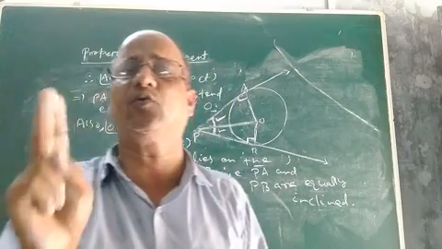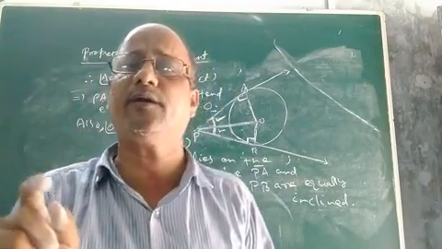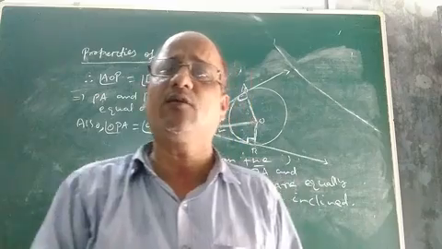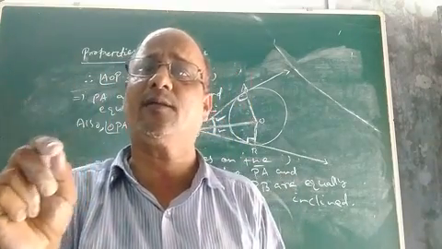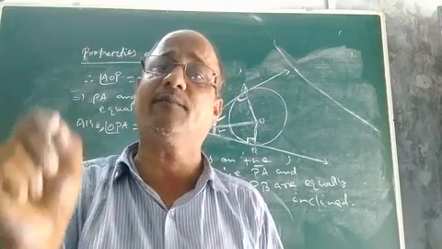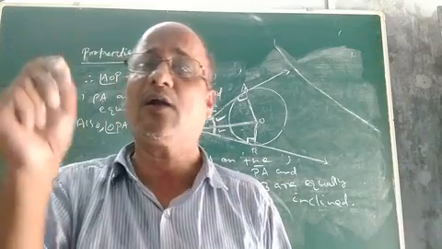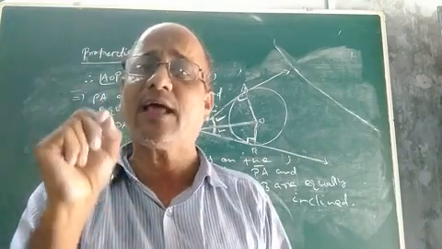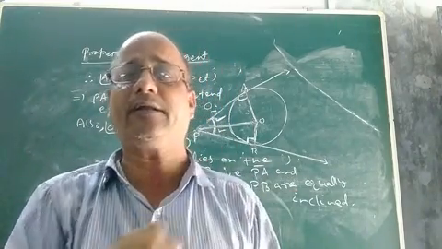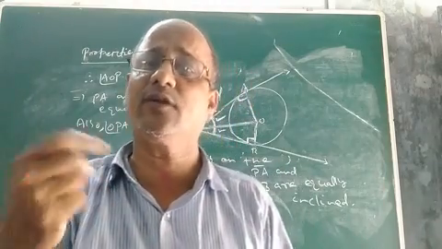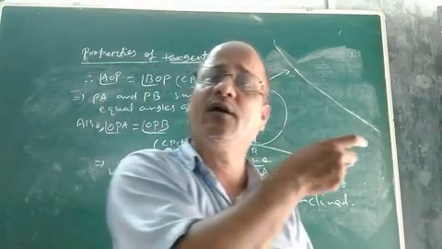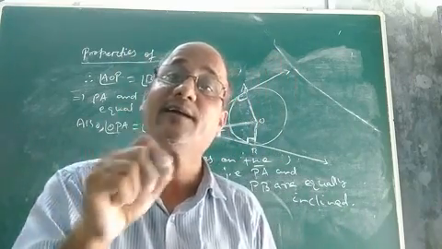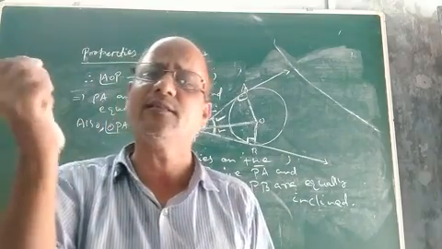From the equality of two tangents drawn to a circle from an external point, we also proved geometrically that when two tangents are drawn to a circle from an external point, not only are they equal, but they also subtend equal angles at the center. And also the two tangents are equally inclined to the line segment joining the center and the point of intersection of the two tangents. Or you can say that the two tangents are equally inclined means the center of the circle lies on the bisector of the angle between the two tangents. This is a very important truth.